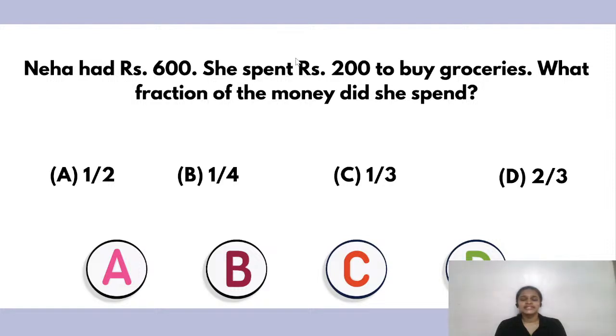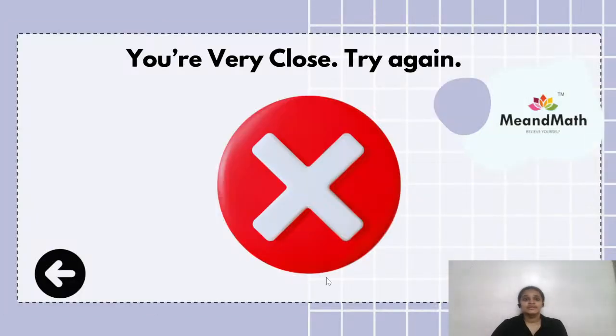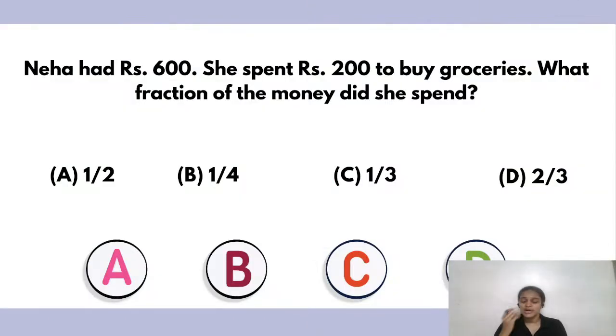Oh my God, all of you are sending answers as D. Okay, we are going to see in a couple of seconds. Let's check whether the answer is D or not. Oops. You all were very close, but you need to try again. The answer is not D. Come on, one last chance. 1 minute more. If the answer is not D, we have to find out the correct answer. Okay, so let me show you all what's the right answer.